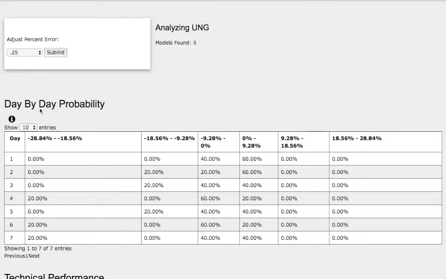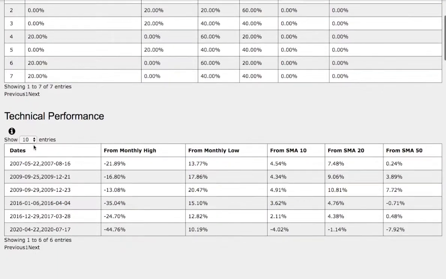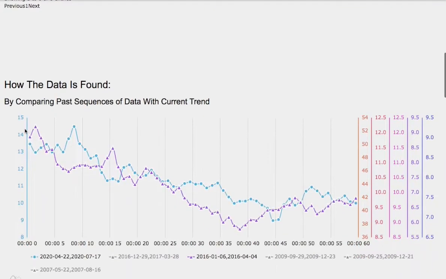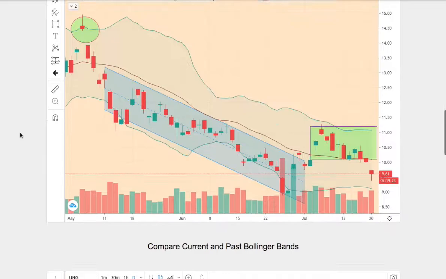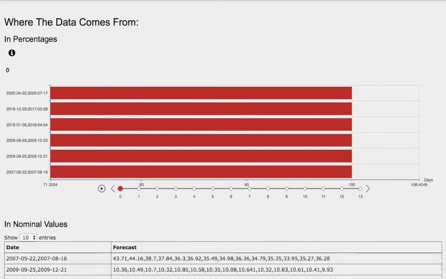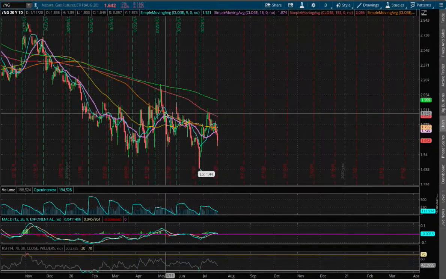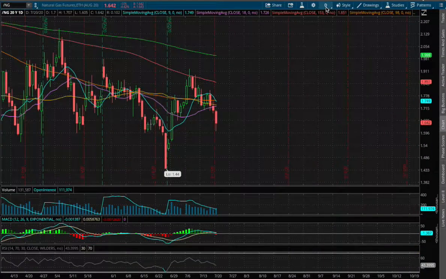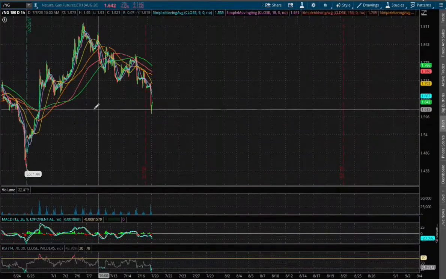In this video, we'll be going over the day-by-day probability model, the technical performance of each model, how we find the models, comparing the current trend with the trend in the past, and we'll go over the day-by-day forecast for natural gas. So back to the technical analysis, we're currently down 4.4%, and on the 1 hour chart, we're oversold